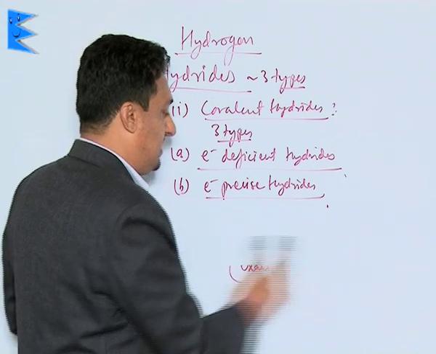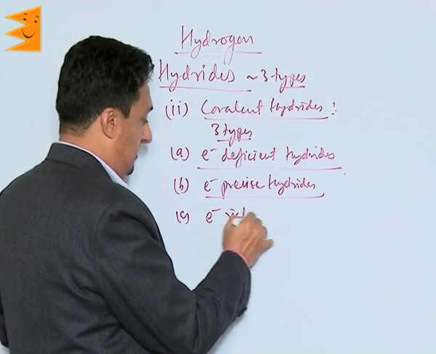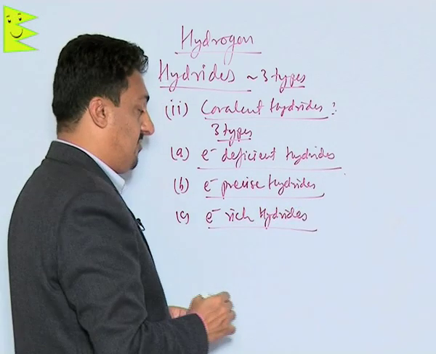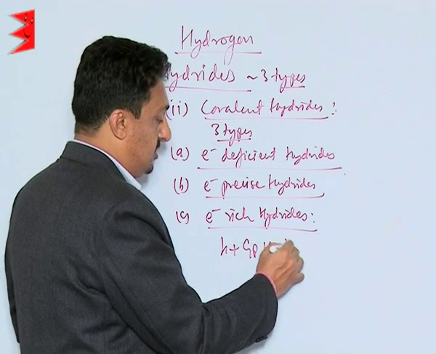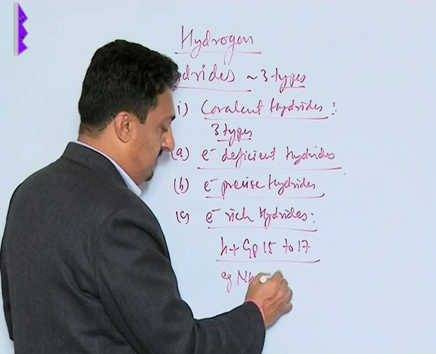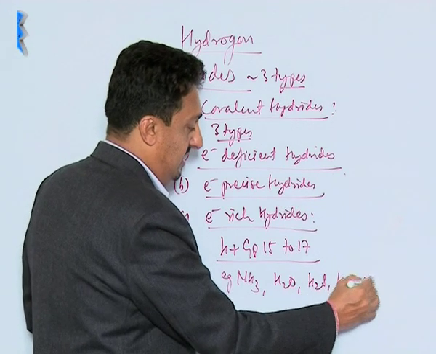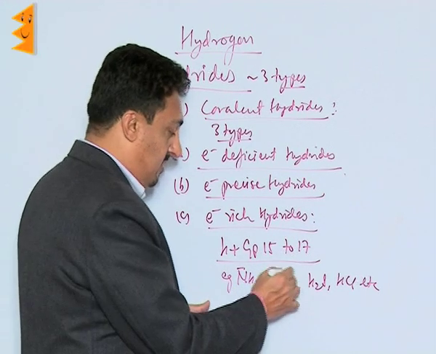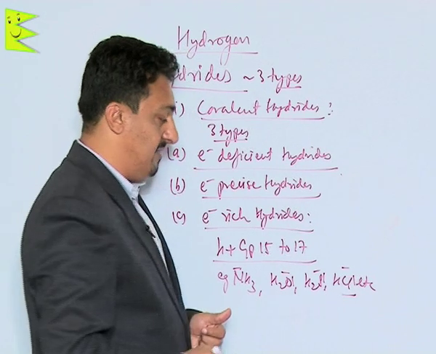Then the third category is electron rich hydrides. Electron rich hydrides are the ones which hydrogen forms with group 15 to 17. Let me give you an example like ammonia, water, H2S, HCl, etc. In these we know that nitrogen has one lone pair, oxygen has two lone pairs, sulfur has two lone pairs, chlorine has three lone pairs.